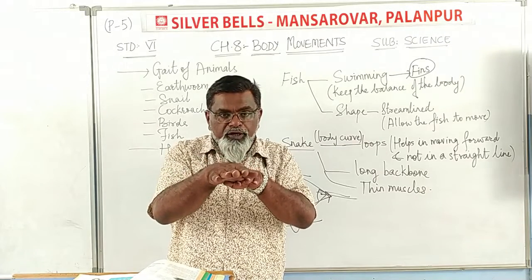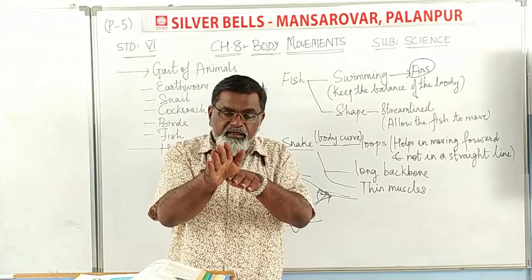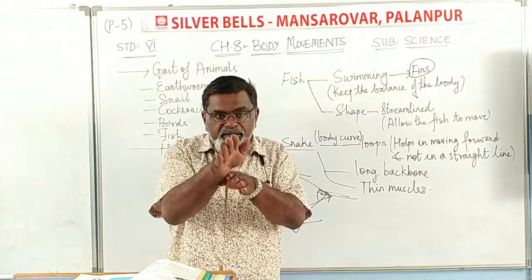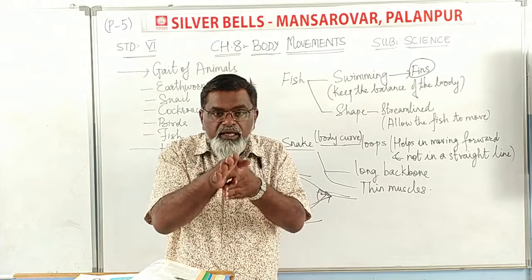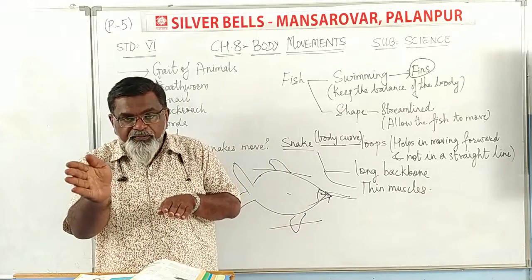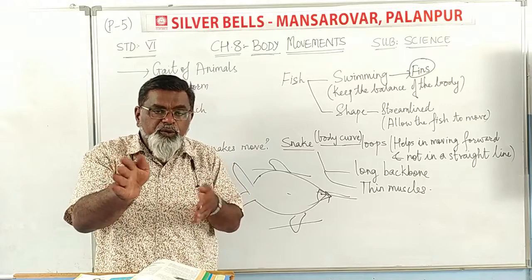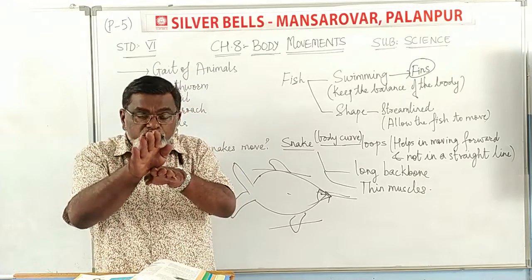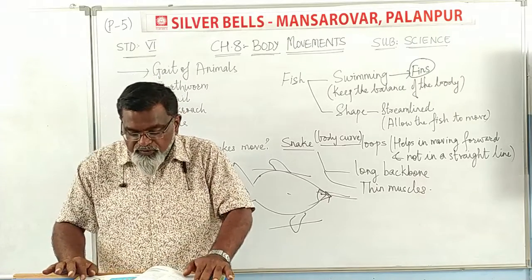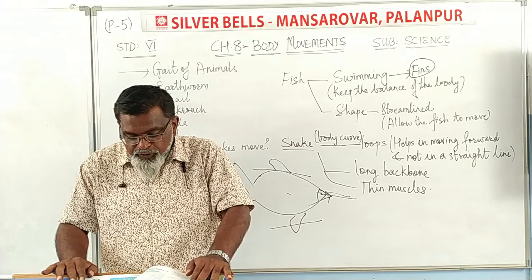The streamlining body जो होती है, तो if we're moving this right curve, then the tail part should be moved towards the left curve. अब ये जो swing होगा, with this swing the body goes in front. So the front part goes to the right part and the tail part goes to the left swing. So this swing will make the fish move forward. The fish forms a curve as shown in figure 8.22.